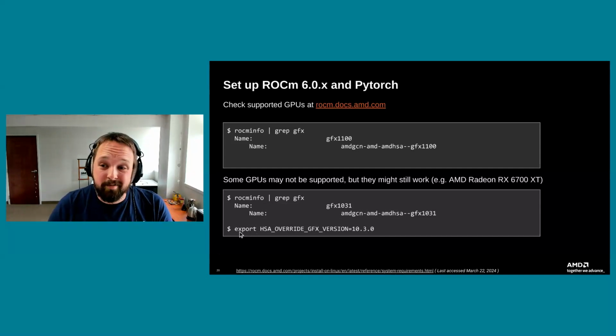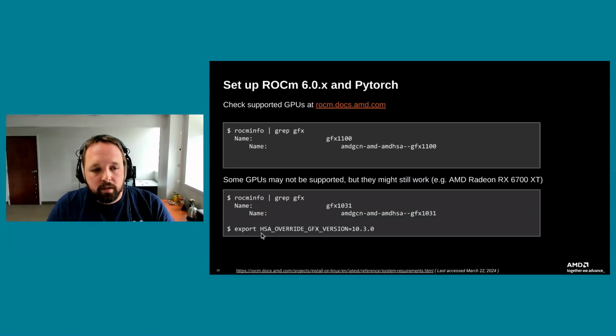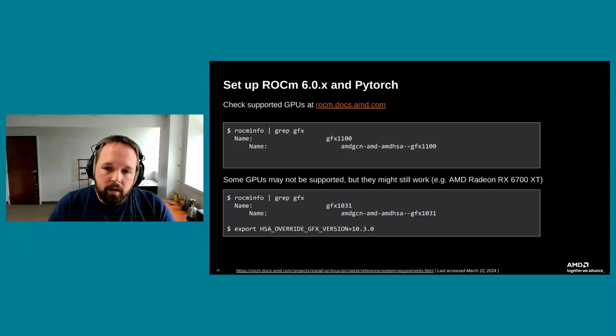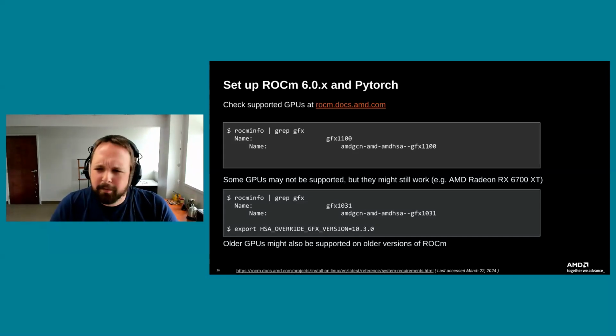So in this case, if you do have this particular GPU, or if you have any other GPU that has a GFX 1030 or 1031 or 1032 or 1033, etc., you can set the HSA override GFX version variable to the most recent or the nearest minor version of that GFX architecture. So here we would set it to 10.3.0, and usually things work right out of the box. I say right out of the box, but after you set that variable, of course.